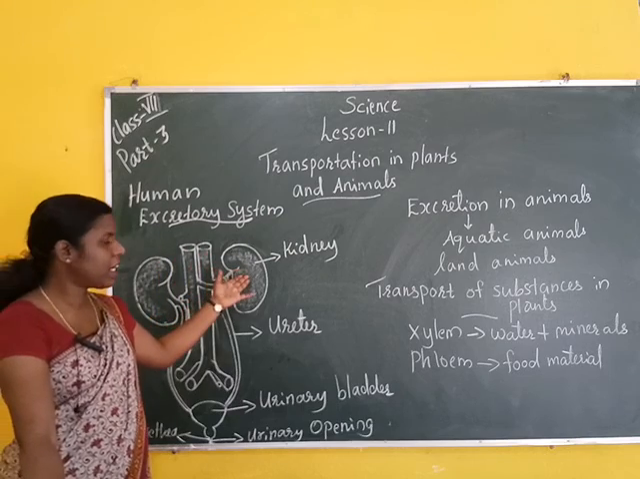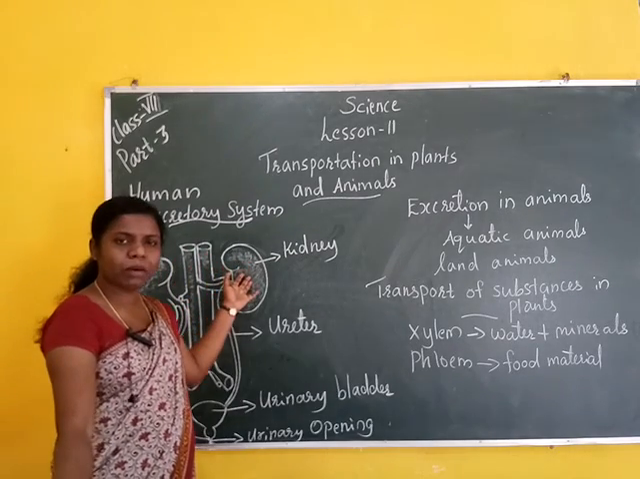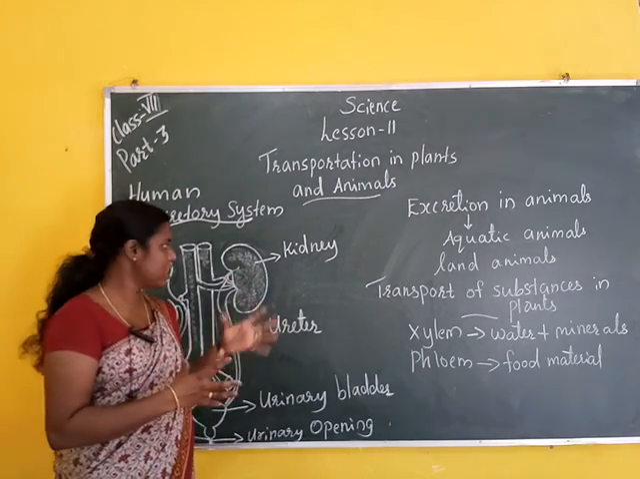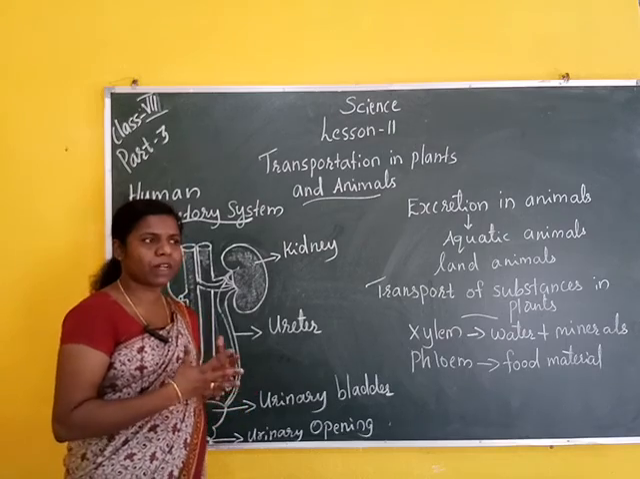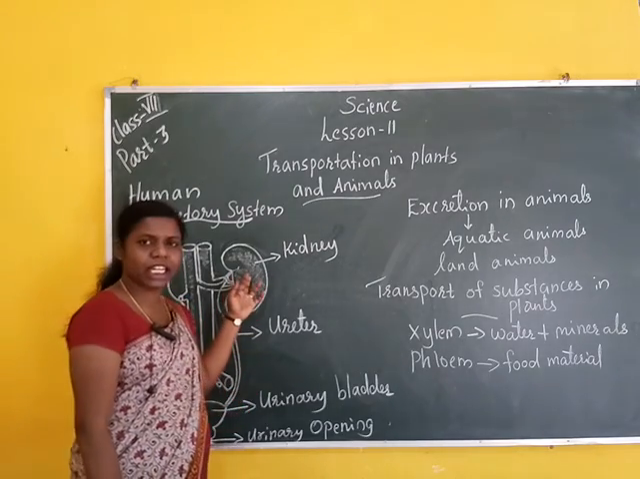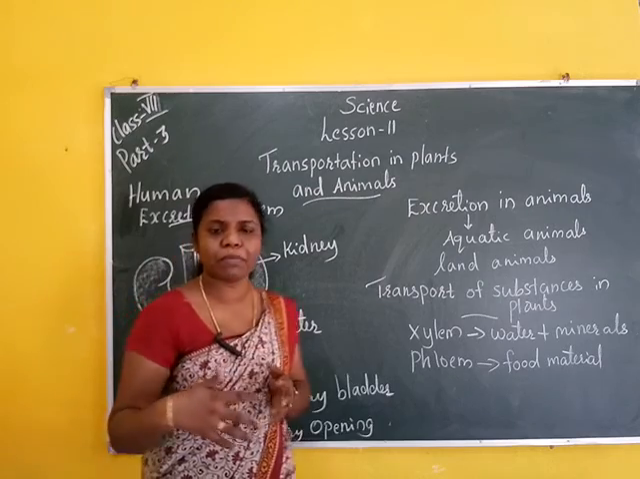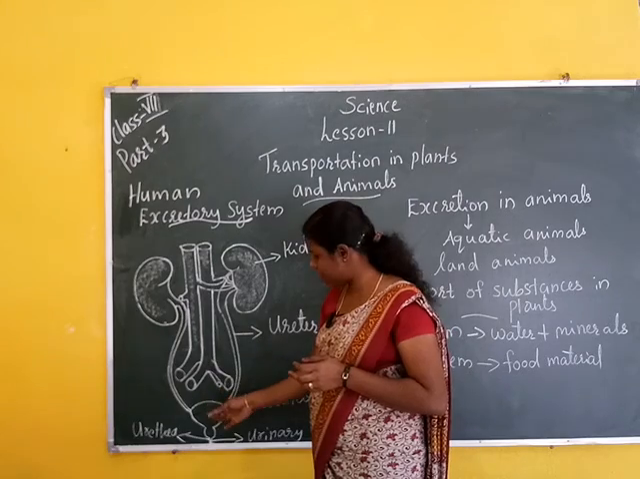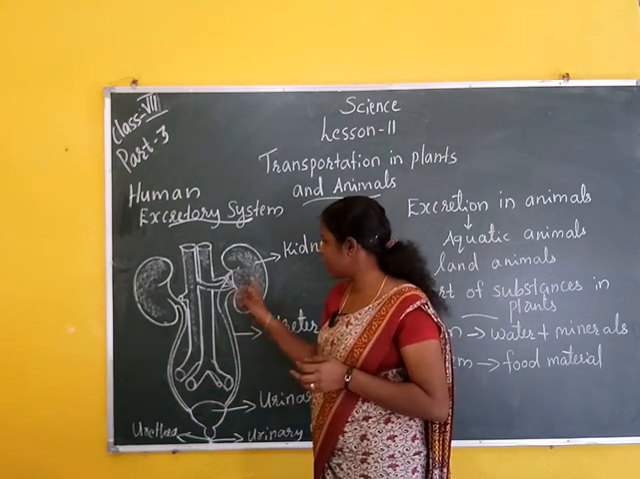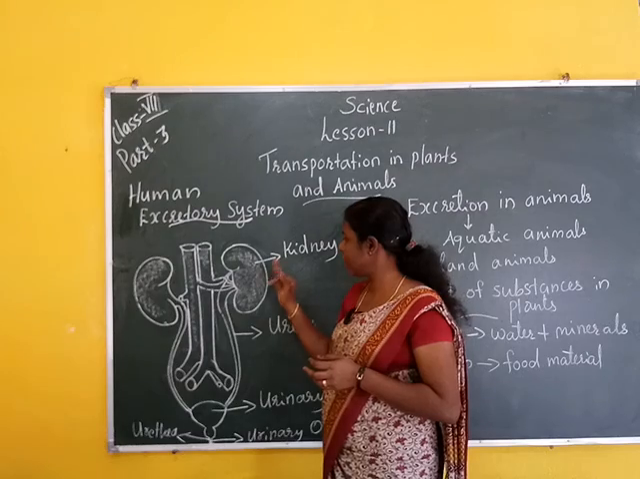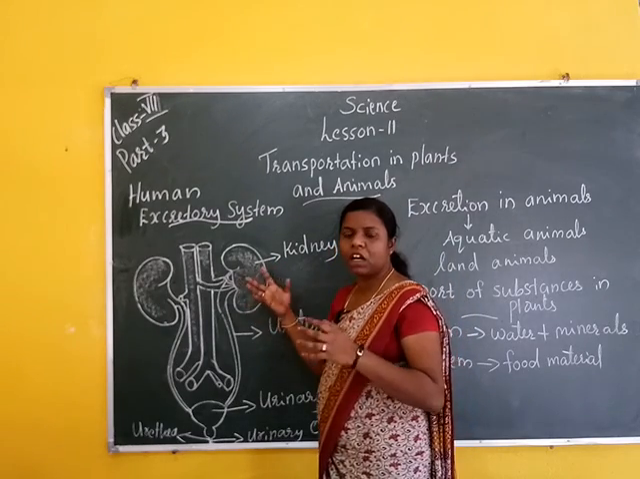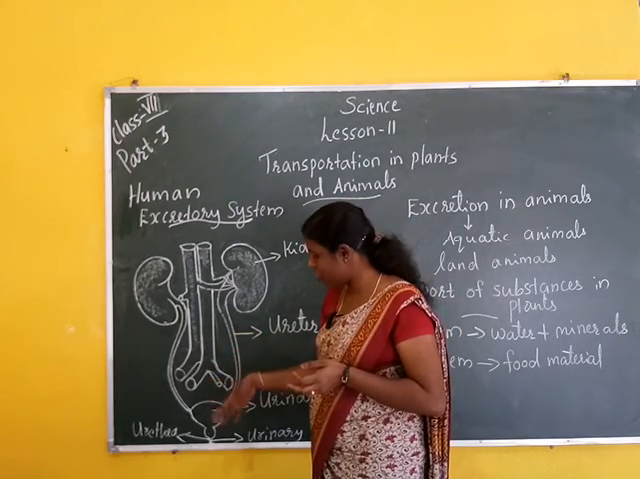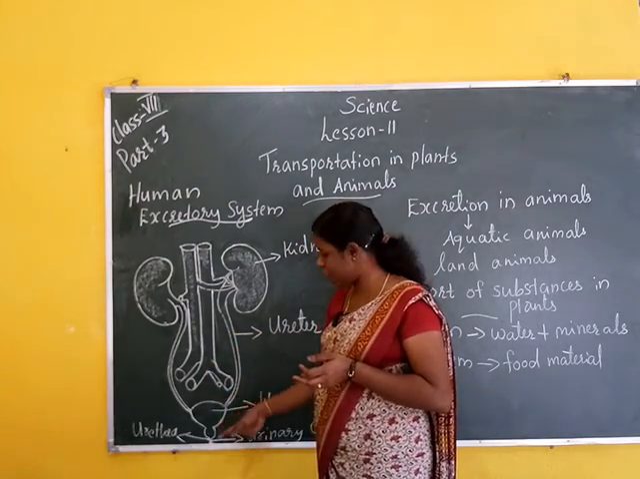Then come to the blood in the kidneys. What is the function of the kidney? The kidney helps to filter the blood. Some blood is harmful and some is useful. The kidney filters the blood, and the useful part goes back into the body. The unwanted waste products are removed outside.